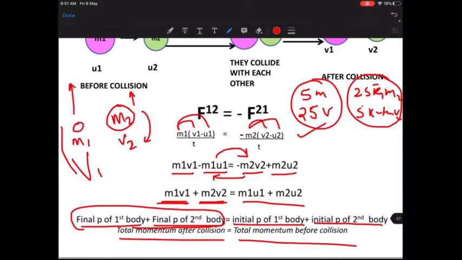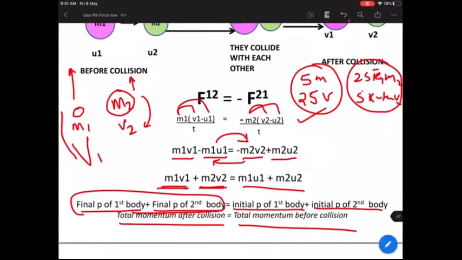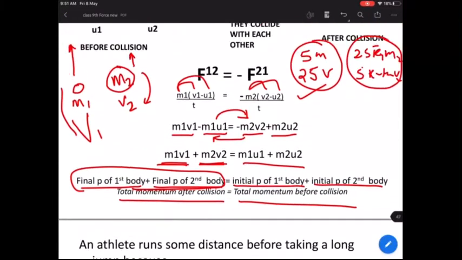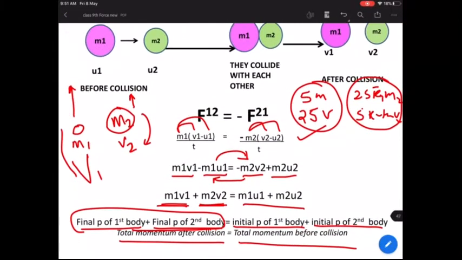So in this case, what we learn is that whenever there are two objects which are colliding, the total momentum of both the objects initially before the collision will be equal to the total momentum after the collision, correct?